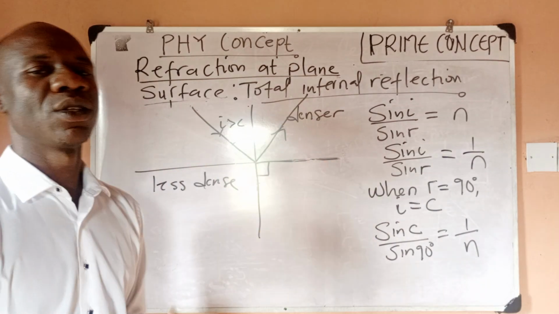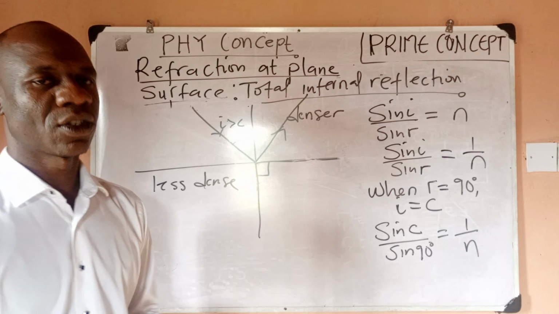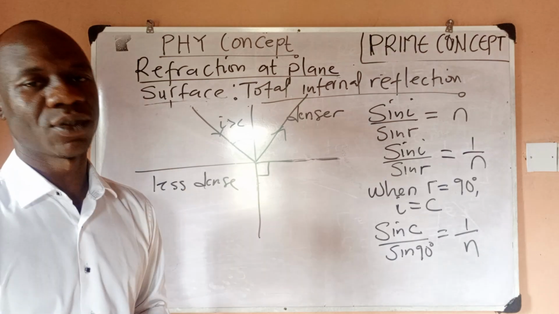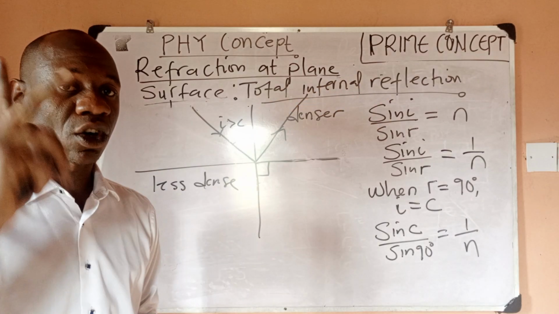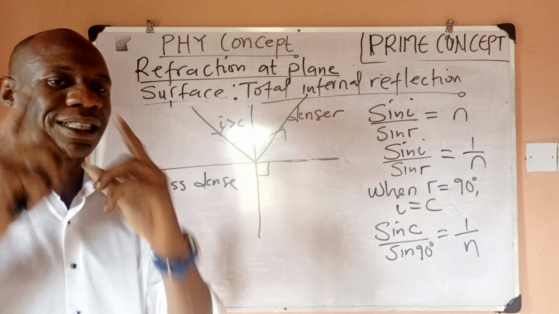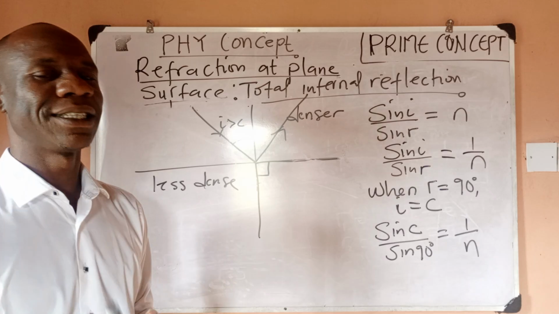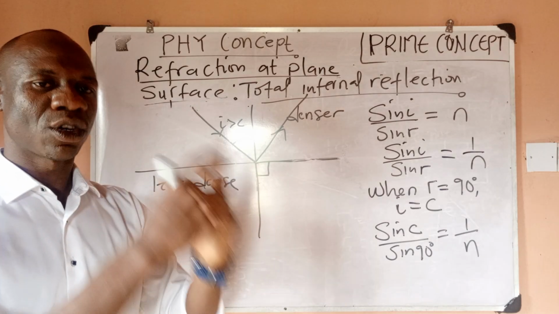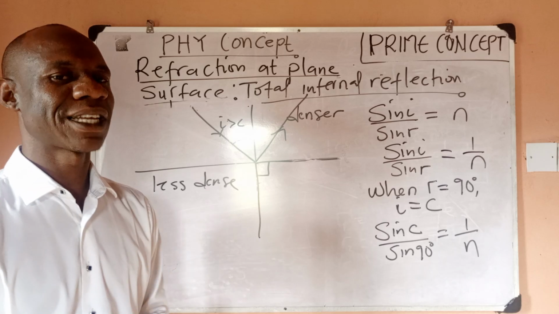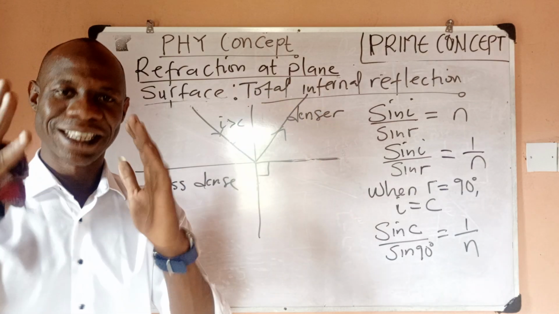So that is what we know as total internal reflection. I believe this is very clear to you. So take home the concept of total internal reflection, which occurs under two conditions, and take note of the formula for finding the critical angle, which is simply sine C equals 1 over n. I believe this whole concept is very clear to you.